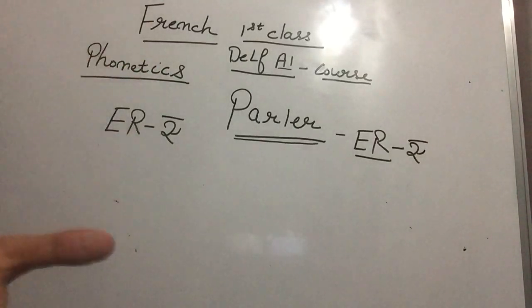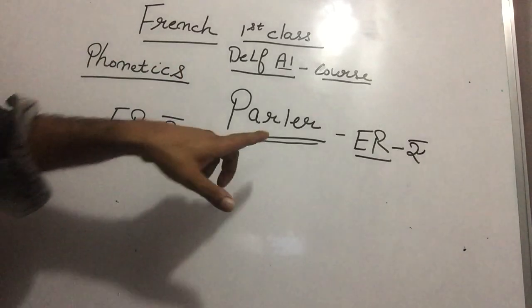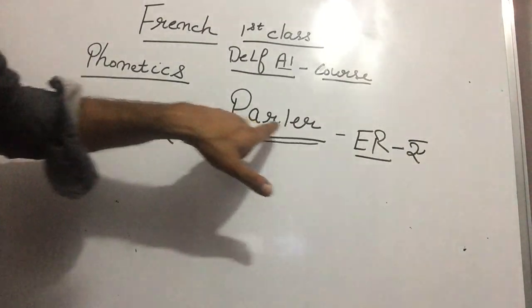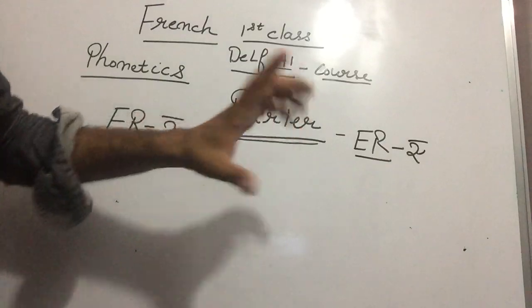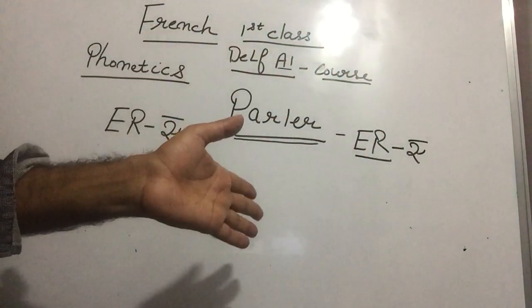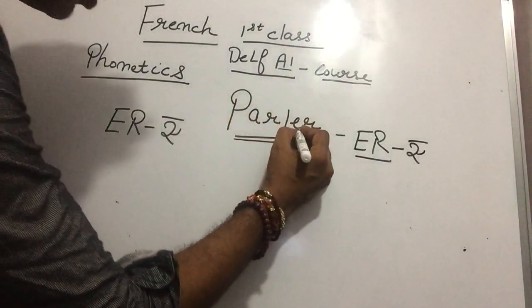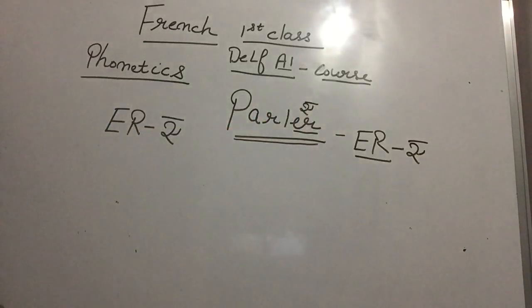I will explain how to read the language first. For example, you are a French guy and I am an English guy, and you say, read this word. I will read parlor, but you will say no, this is not parlor because that is English. In French, ER sound is A. Is that clear to you?